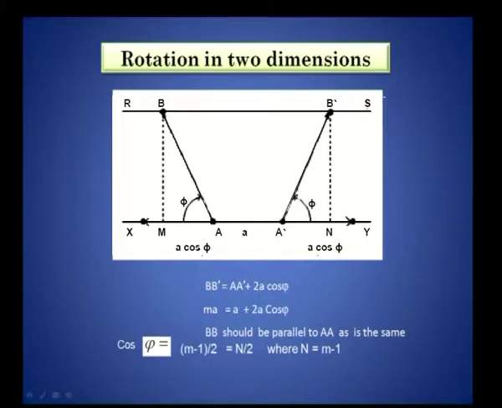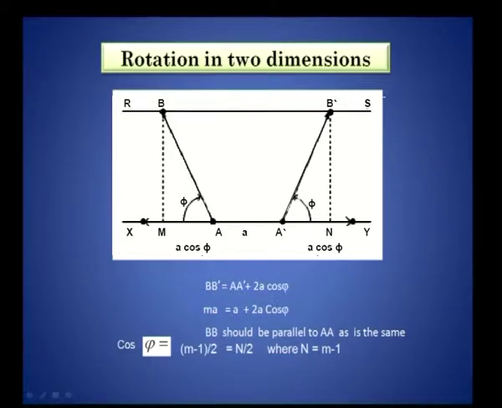The distance between any 2 lattice points will be the same. This is also A. Supposing I rotate and end up with the lattice point, and if the angle through which I rotate is 90 degrees, what will be the unit cell? What will be the shape of the unit cell? Remember, this is the lattice point, this is another lattice point, rotated through 90 degrees it will come here, right. So, when the lattice point comes here, what is the shape? This is a square shaped unit cell, right.